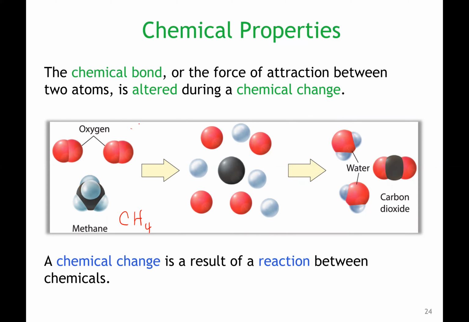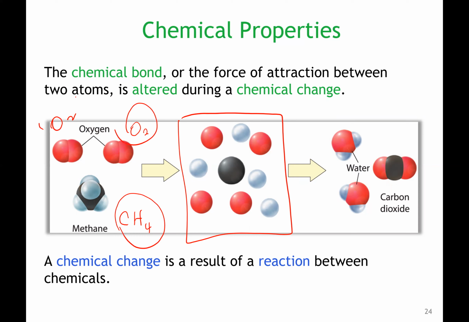Each oxygen molecule is composed of 2 oxygen atoms. Well, if we separate those atoms and we have another oxygen, then what we have is 4 oxygen atoms, 4 hydrogen atoms, and 1 carbon. And we're getting those from right here.